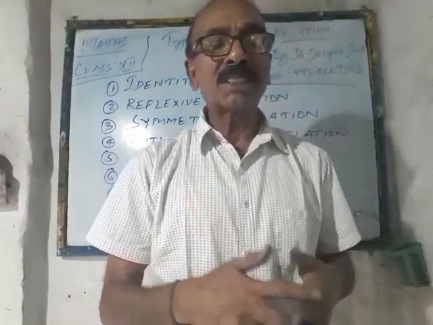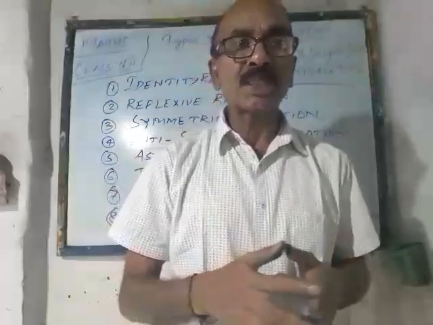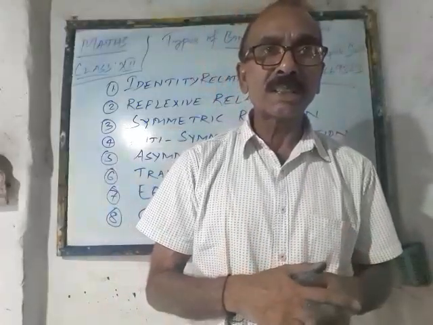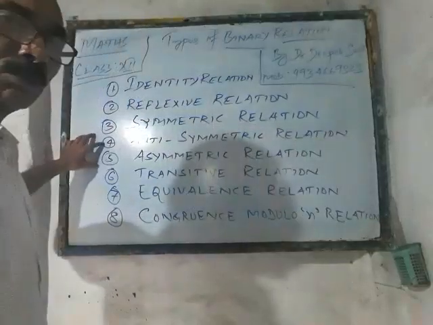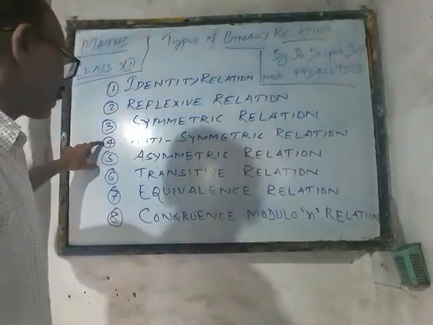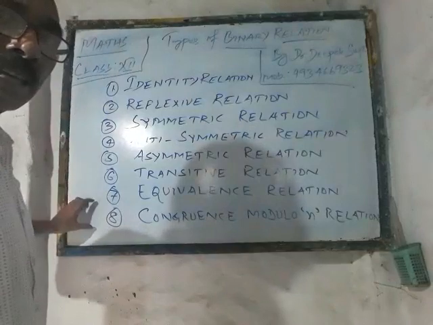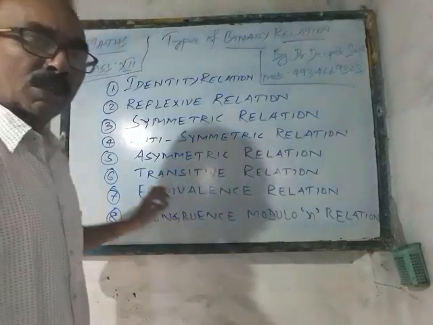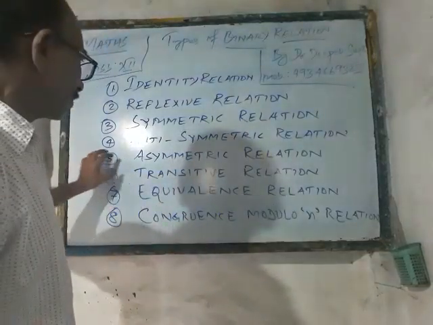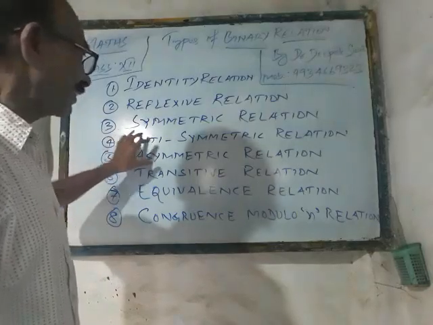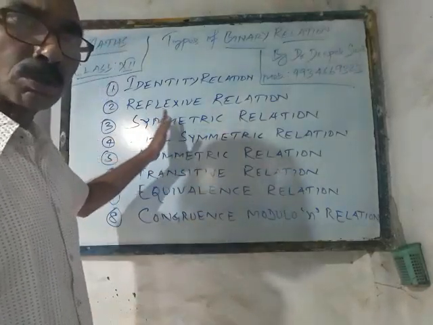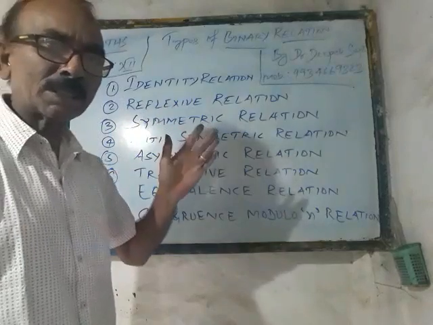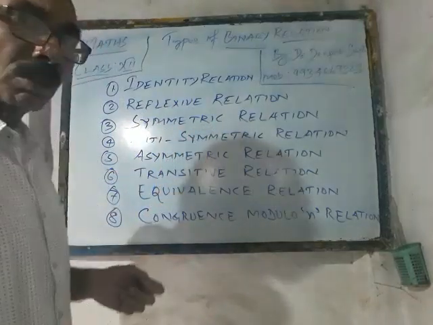Now you will be curious to know which 2 relations are not included in the syllabus. So I must let you know that the 4th and 5th one are not in your syllabus. The first 3 as well as the last 3 are in your syllabus, but the 4th and 5th are not, which are none other than the antisymmetric as well as asymmetric relations. One by one I will read all those relations and you have to keep them in mind, and you may be noting them down in your notebook.